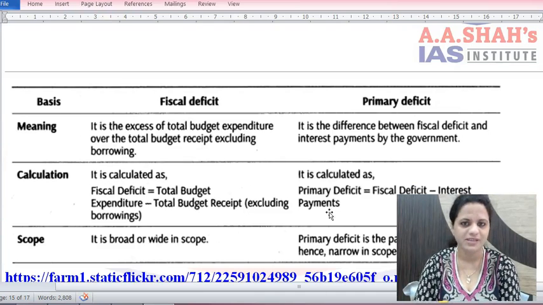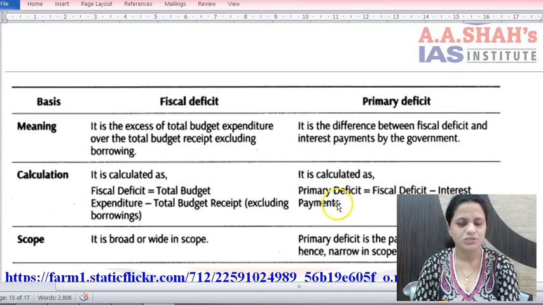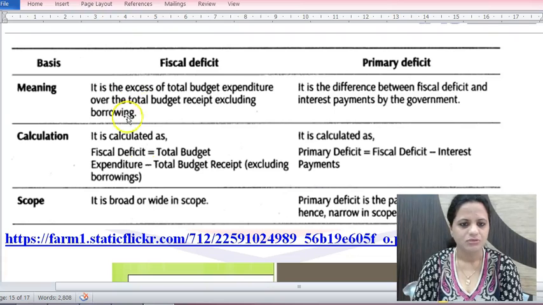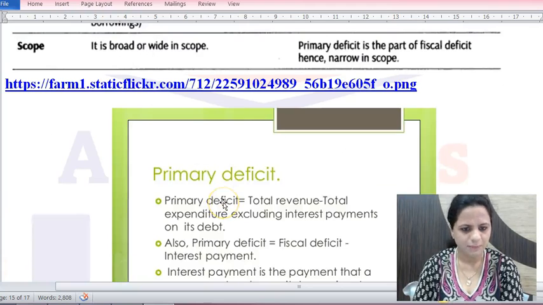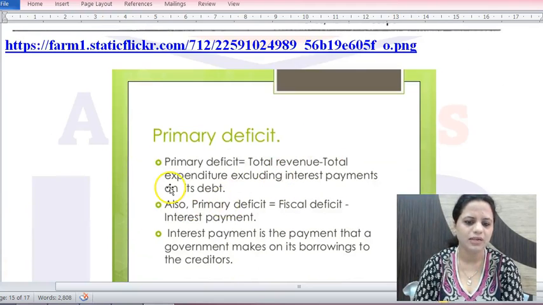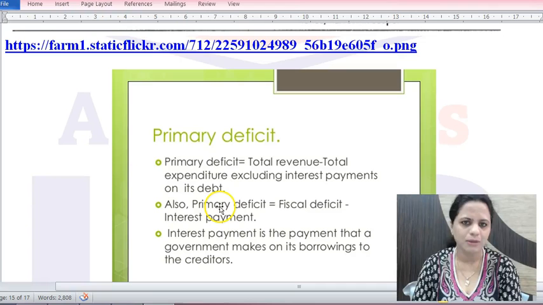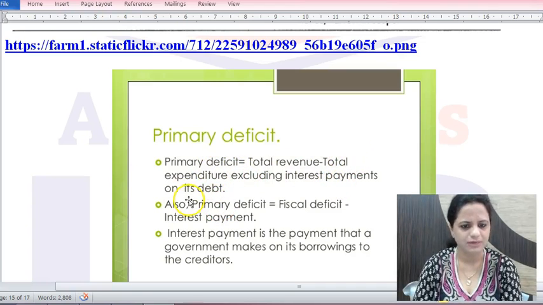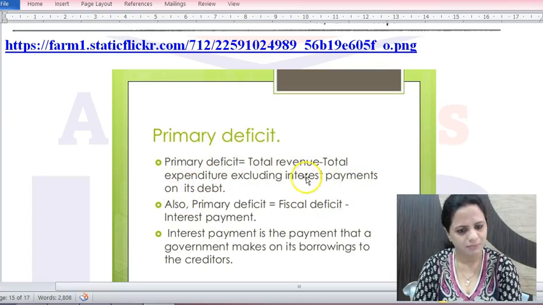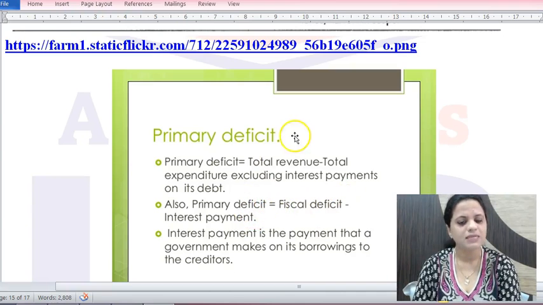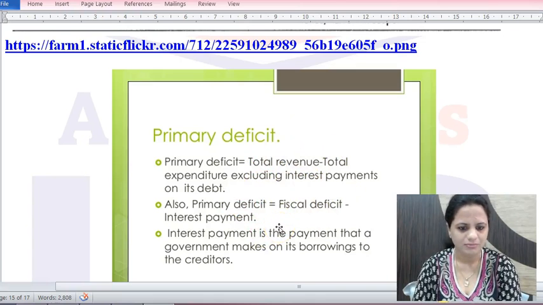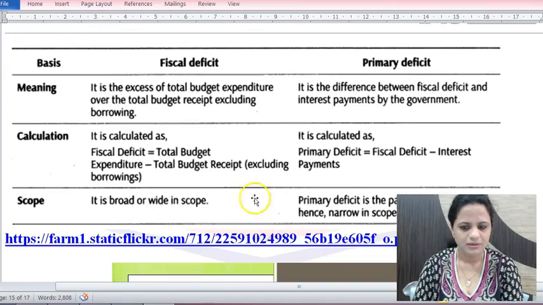Borrowing requirement should not be very high, so it should be fixed. That's what it's talking of, 3% of GDP. So this is fiscal deficit and primary deficit, and the difference is, primary deficit is total revenue minus total expenditure, excluding only the interest payments on debts. Primary deficit only excludes interest payments. And fiscal deficit will be primary deficit plus interest payments, because here everything is included. Debts are also included.